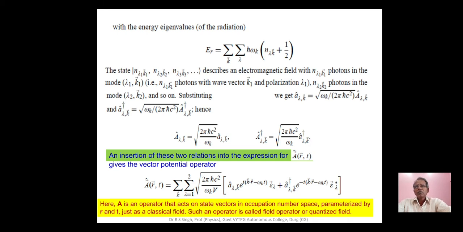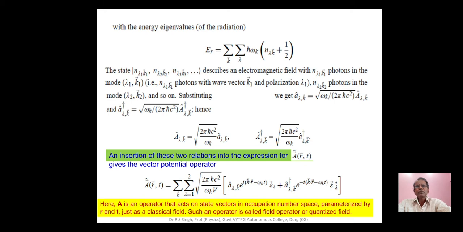We get operators A lambda k cap and A dagger lambda k cap in terms of annihilation and creation operators small a lambda k cap and small a dagger lambda k cap.